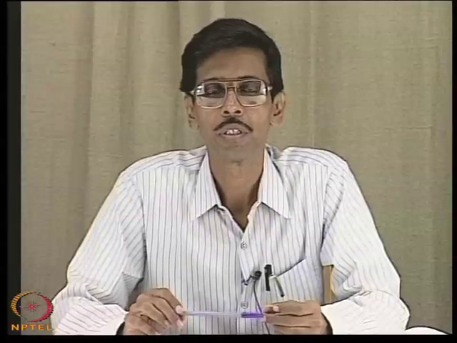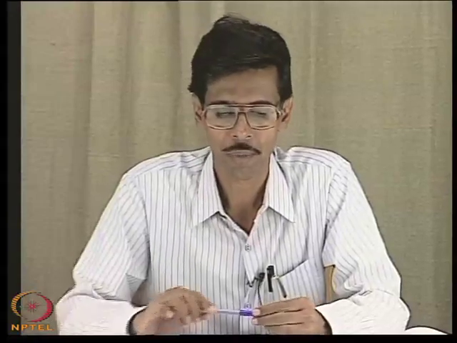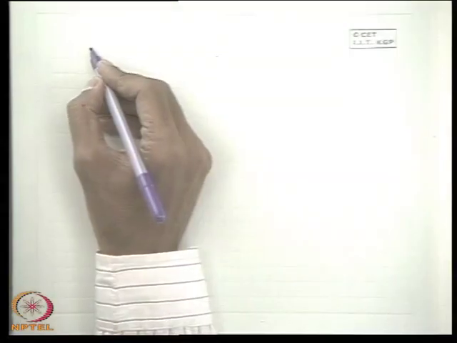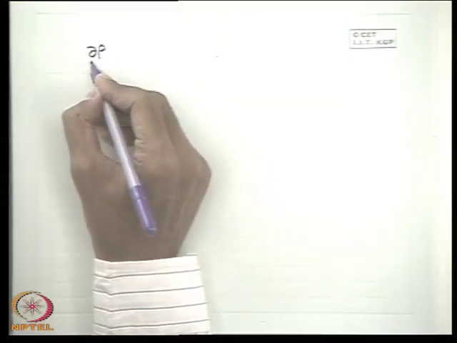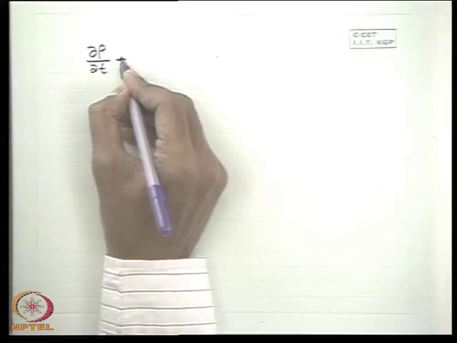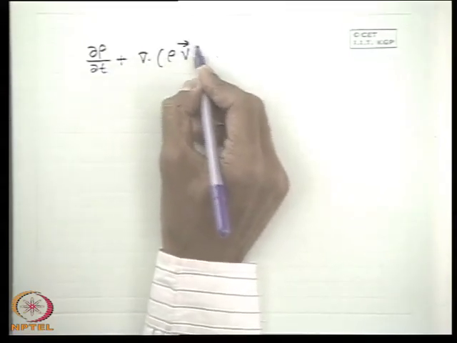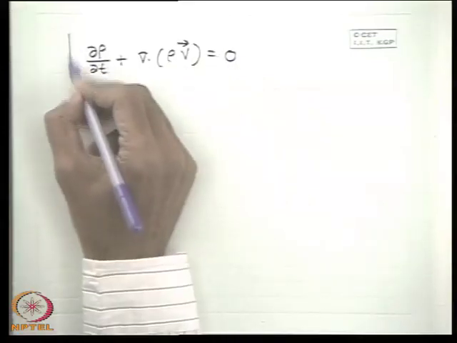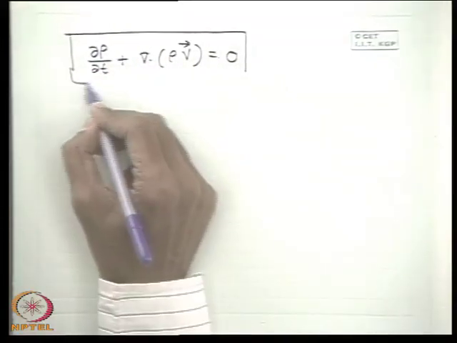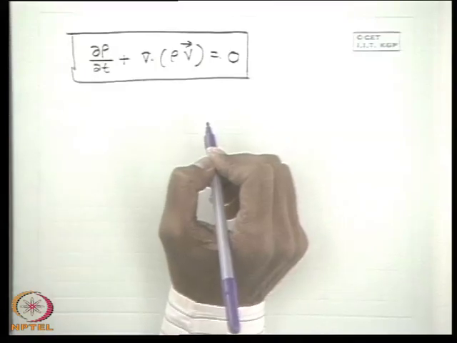We are discussing the continuity equation and deduced the equation in different coordinate systems, the Cartesian coordinate system and also the cylindrical polar coordinate system. Let us see the equation, if we recollect: the continuity equation is del rho del t plus divergence of rho into velocity vector. As we recall, this was the differential equation for continuity, that means the statement of conservation of mass applied to a control volume.